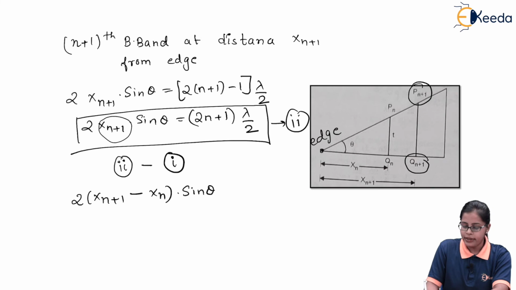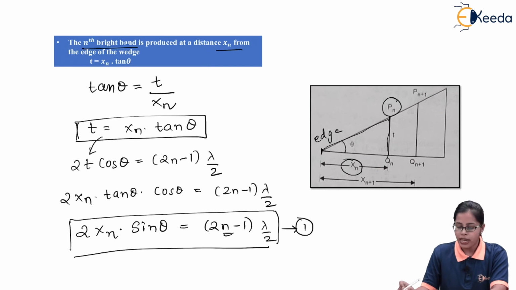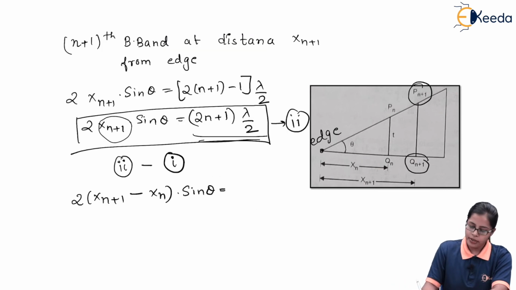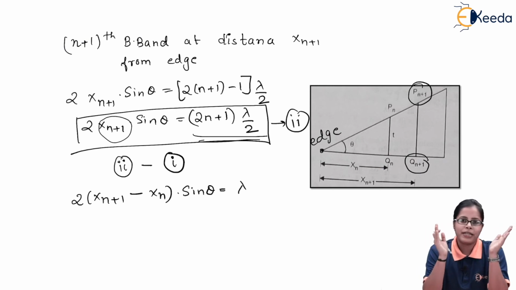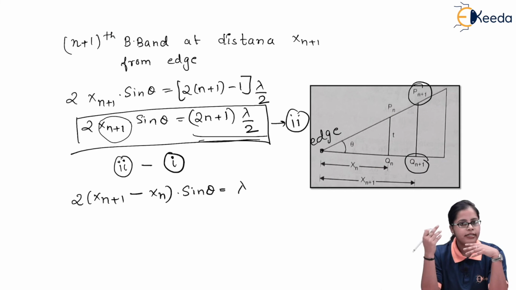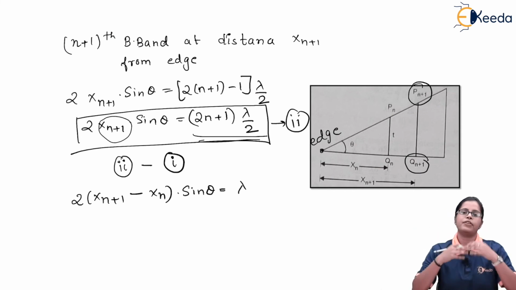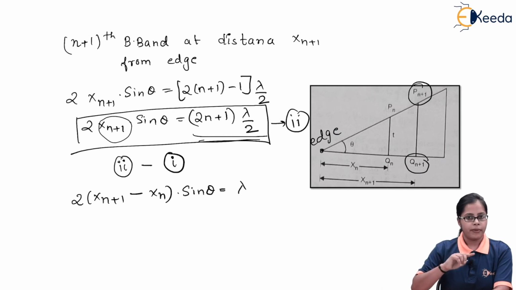On the RHS I have 2n plus 1 lambda by 2 over here and over there 2n minus 1 lambda by 2, so I get a term that is just lambda if I subtract the RHS terms from each other. So if I subtract the terms, we get the spacing between the two consecutive bright bands.